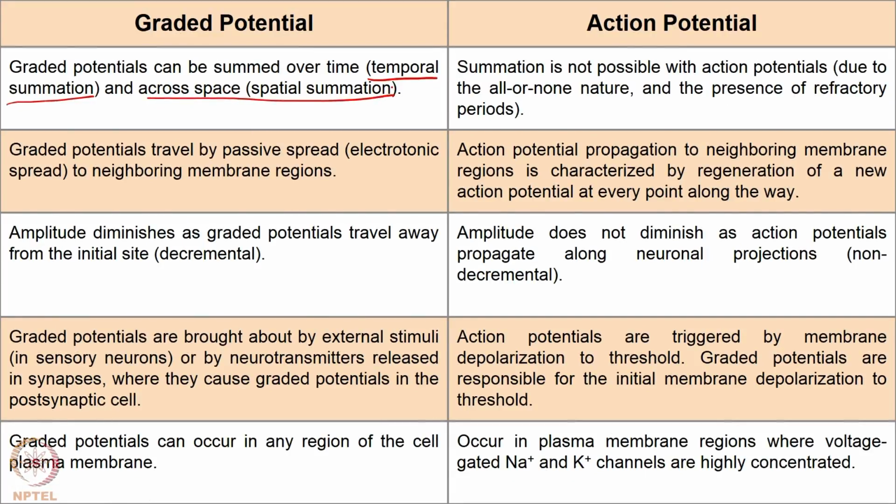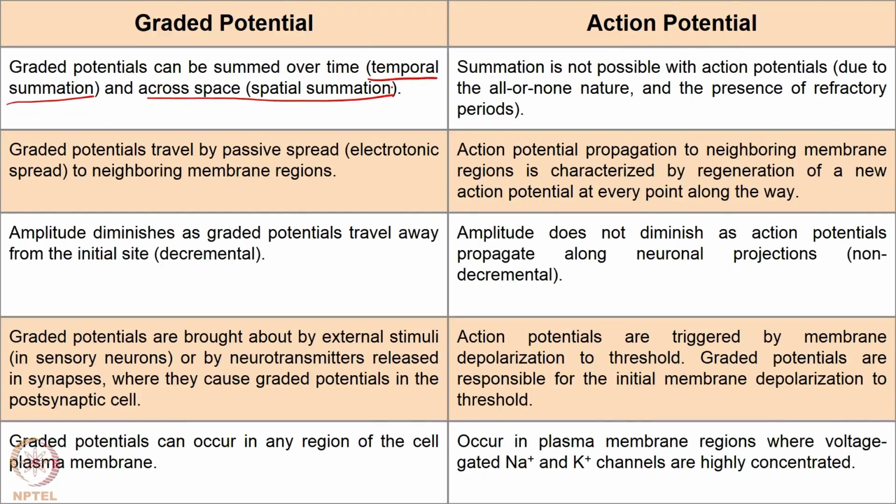This is called spatial summation, whereas as soon as one action potential is caused, you have an all or none phenomenon. Basically you have an action potential. Soon after that, if another stimulus is caused, it cannot cause an action potential. Why? Because there is a refractory period, because the inactivation gate of the voltage gated sodium channel is closed, the membrane is in a refractory period.